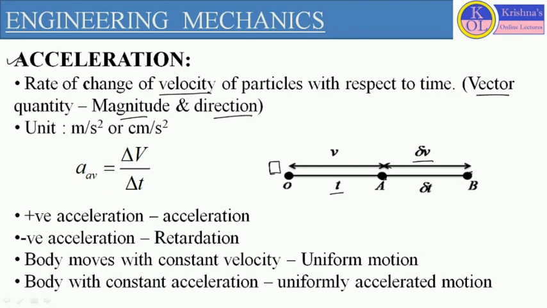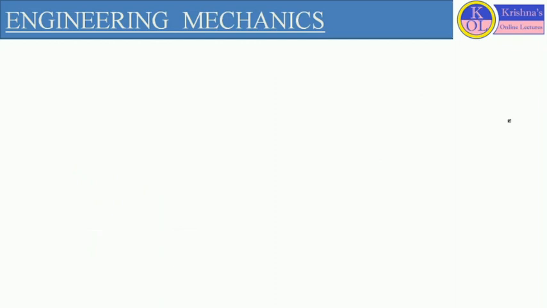From point A to B, the body takes time delta t.